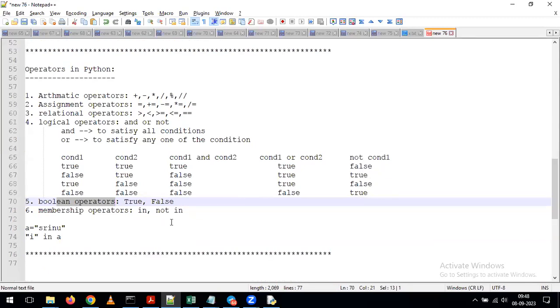Yes, correct. In Boolean operators, we have non-Boolean type operators. What are those? What is the meaning of non-Boolean? I am not sure, sir. I'm just Googling it. I saw it somewhere. No, I'm also not sure. I know Boolean operators, non-Boolean I'm not sure. Okay. Any other questions up here?